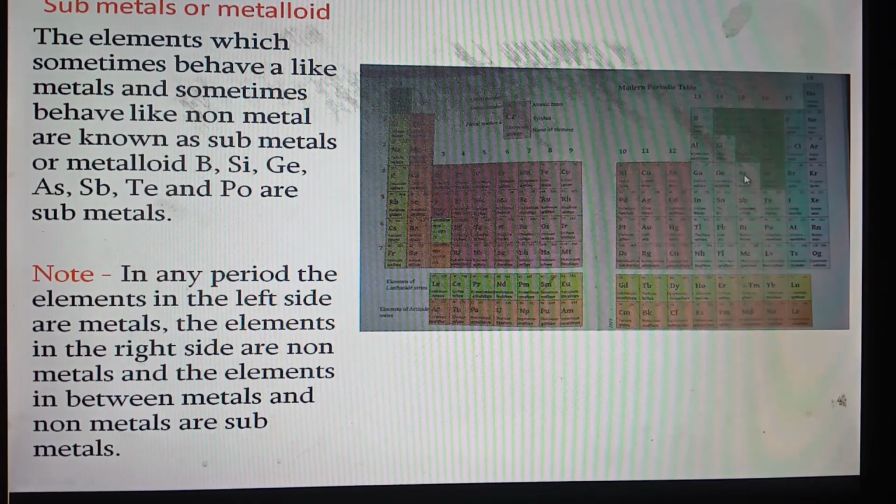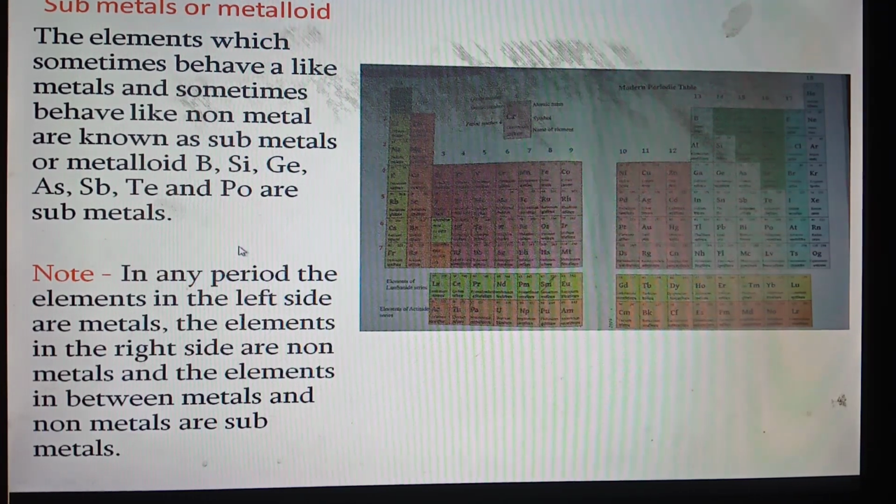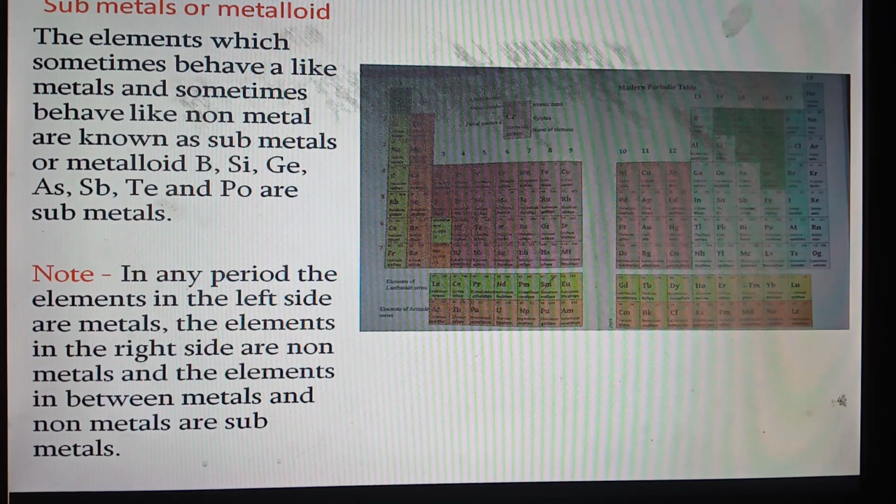Similarly, arsenic is a submetal, antimony is a submetal. So in the periodic table, submetals are placed in between metal and non-metal. So you have got the idea about metallic property, about non-metallic property, and which elements are submetals. This is the last discussion of today's class.